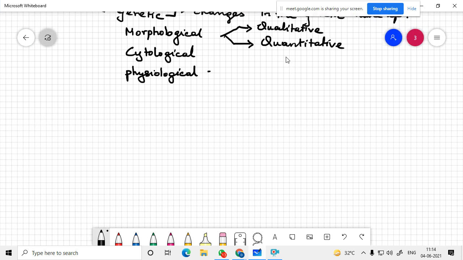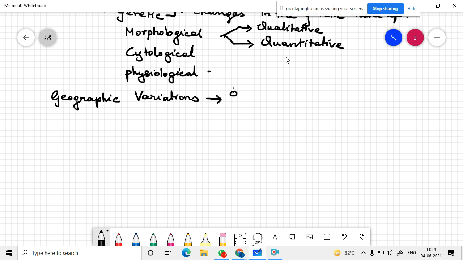Apart from that, there are variations known as geographic variations. So, what are these?